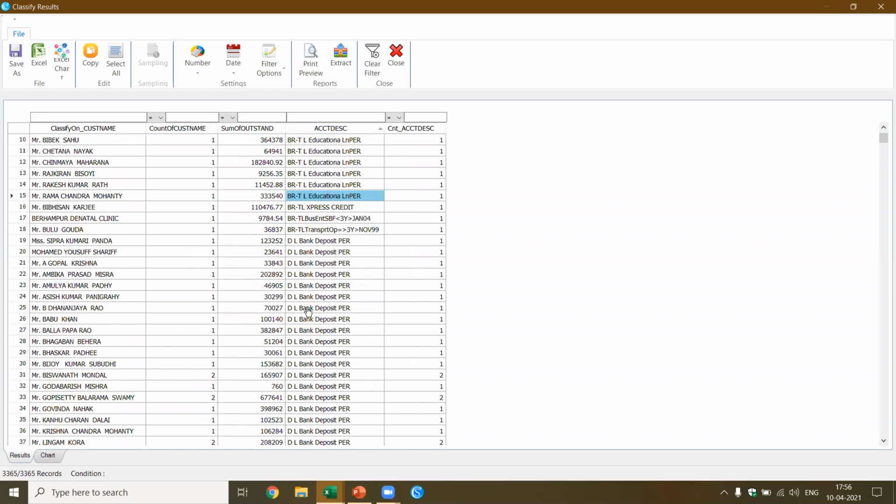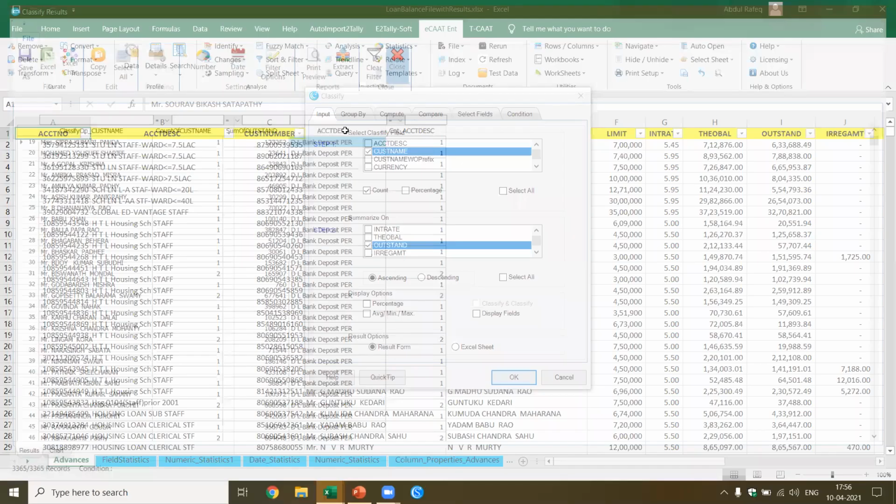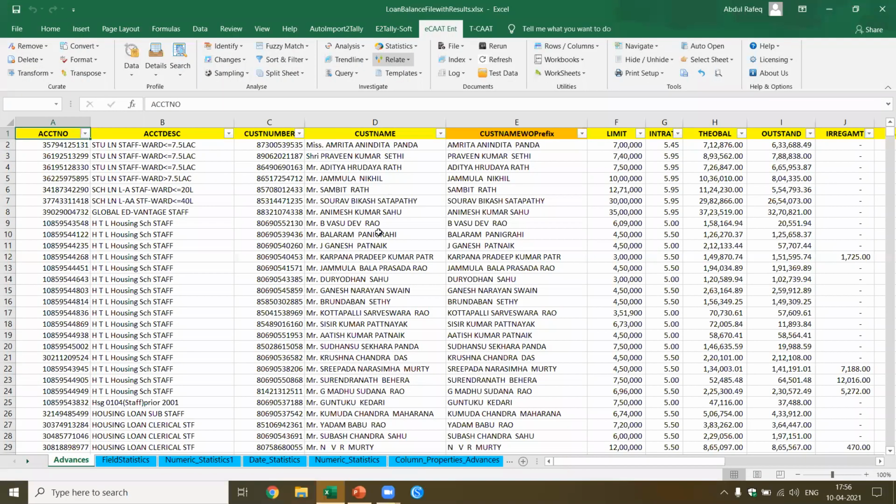You'll be able to get an idea. What are the loans under bank deposit? I'm getting these personal loans. So this is how you can do classify with a group by. Now let me do another interesting function here.